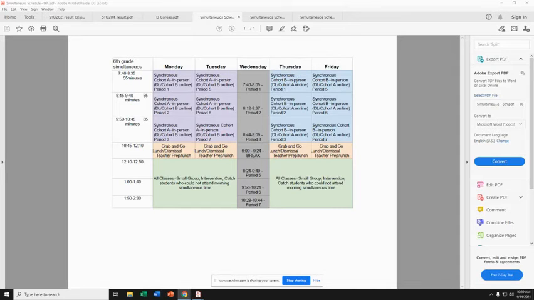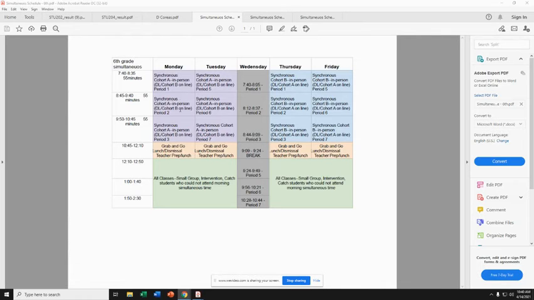Thursday, the groups change. Now Group B is in person. So they're in person first period, 7:40 to 8:35. The distance learners and the Group A are now signing in online as well. Okay. Group B in person for second period, 8:45 to 9:40. Everybody else online for period 2. And then third period, Group B in person, and then the rest of you at home online. Okay, and that's from 9:50 to 10:45.